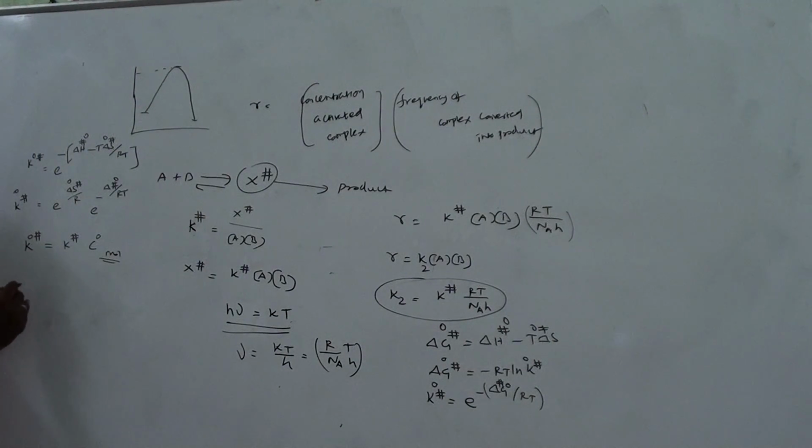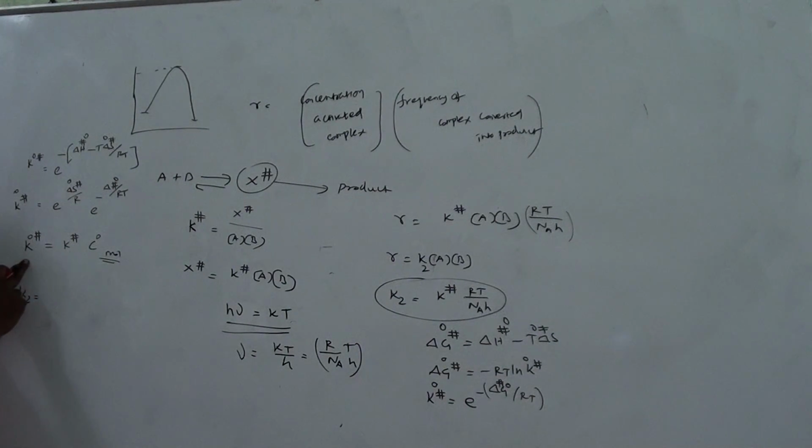So for this equation, in place of K2 you relate K hash like this. Tell me, K2 equal to K hash. What is K hash?